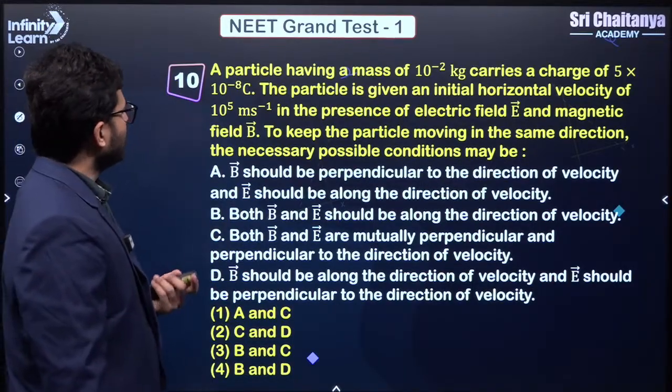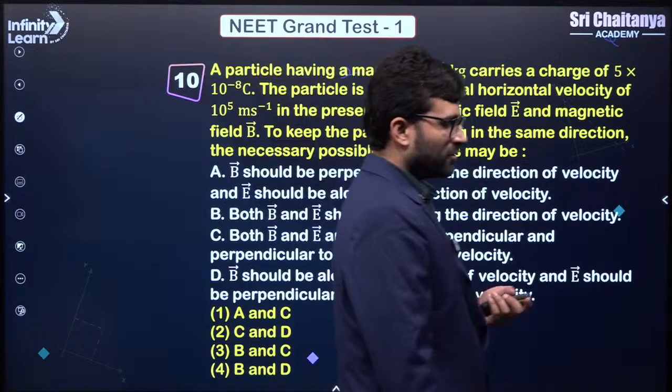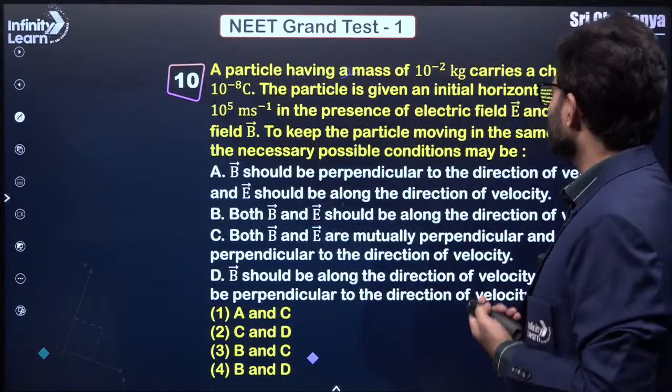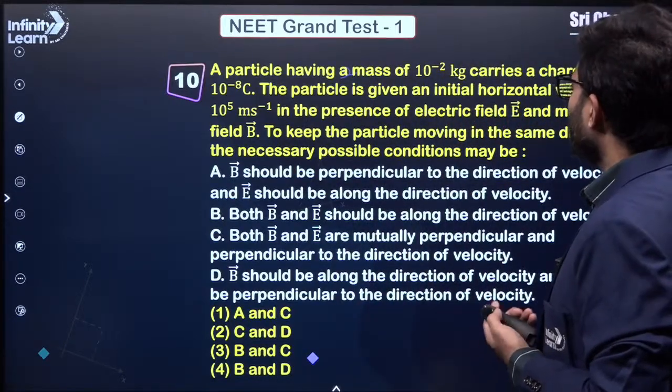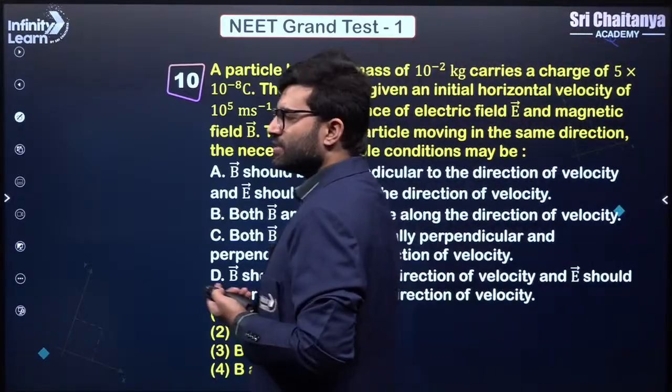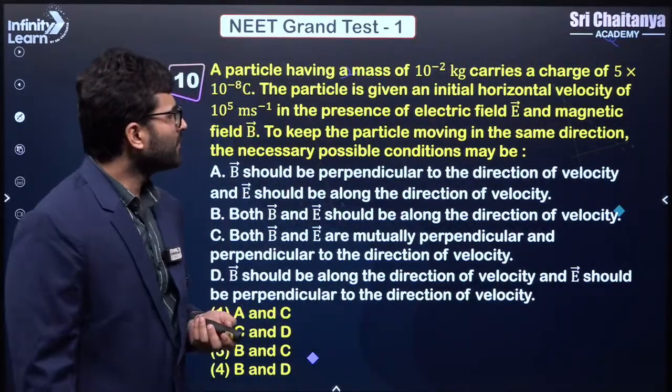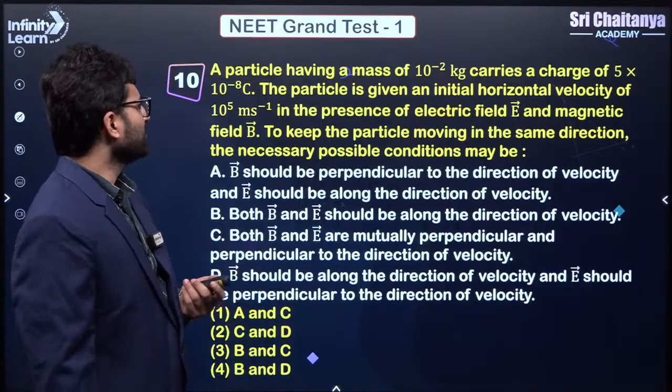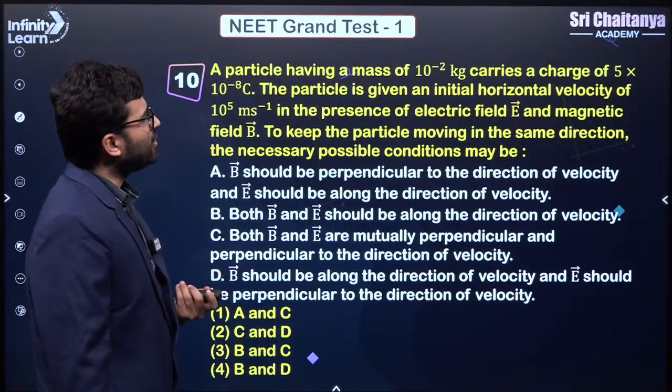Fine. So let's see this question. What is this question saying? What I can guess is that it is based on the Lorentz law. A particle having a mass of 10 to the power minus 2 kg carries a charge of 5 into 10 to the power minus 8. The particle is given an initial horizontal velocity.